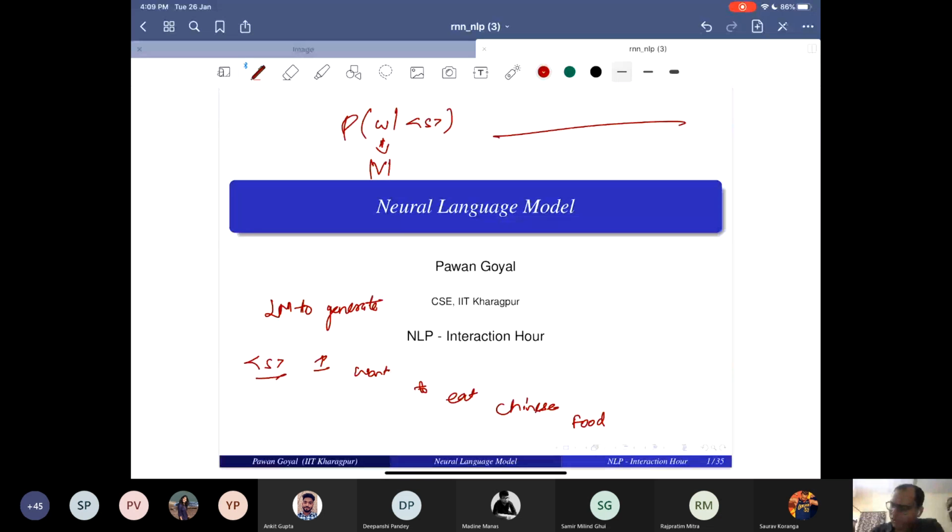So this is a V-dimension probability distribution, and this will add up to 1. Now I have to choose a word from here. This is what we call sampling. So I have to sample a word from here.